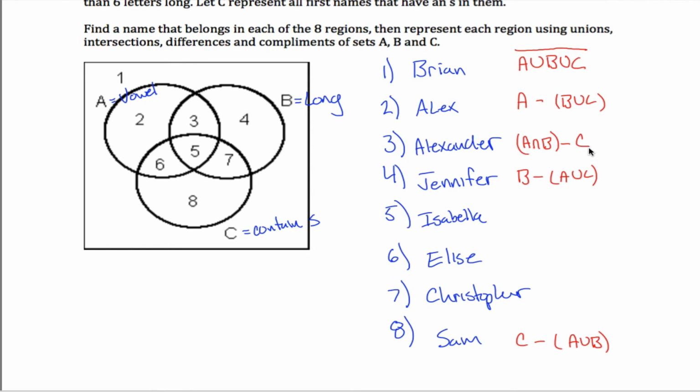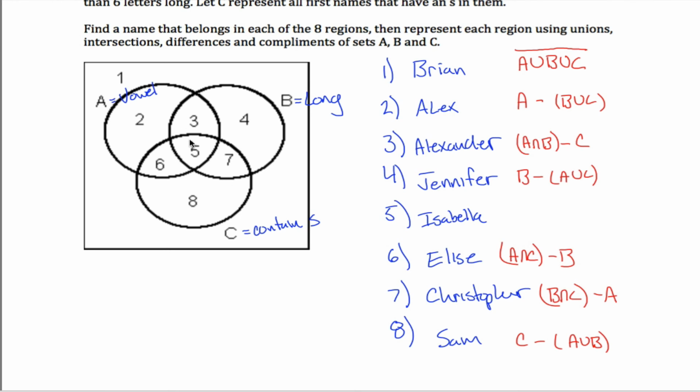So I'm going to say it's A intersect B minus C. Okay, and again, I can take care of symmetry, right? 3, 6, and 7 are all pretty similar. 6 would start with the intersection of A and C, and remove B. That's starting with this right here and taking away this. And then 7, same idea, except now I'm starting with the intersection of B and C, and I'm removing A.